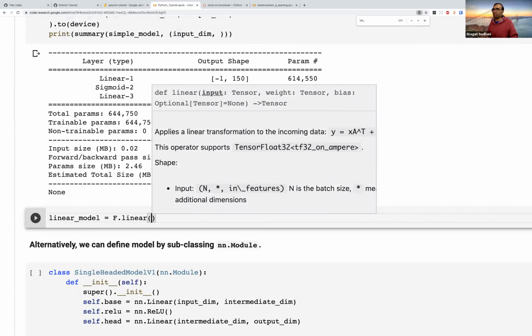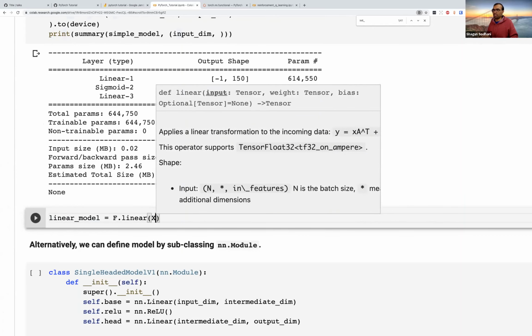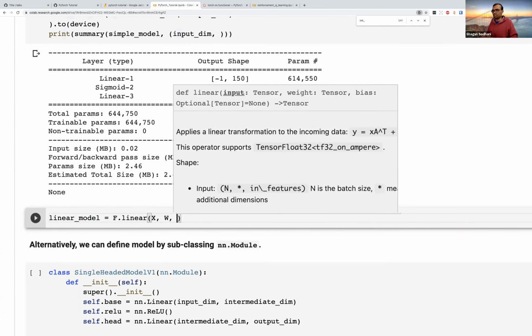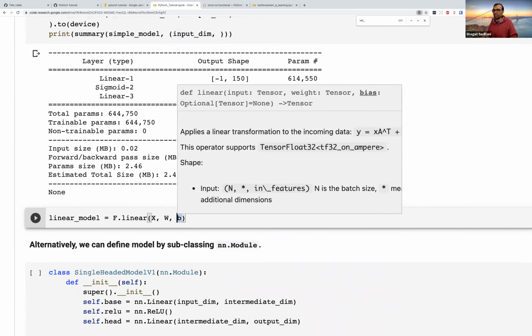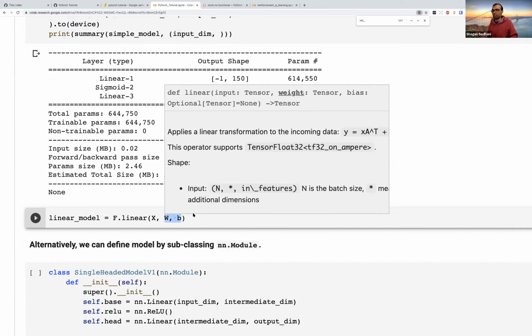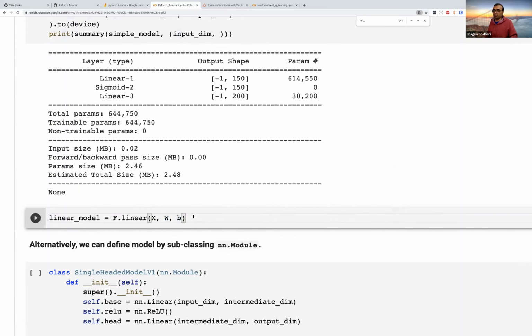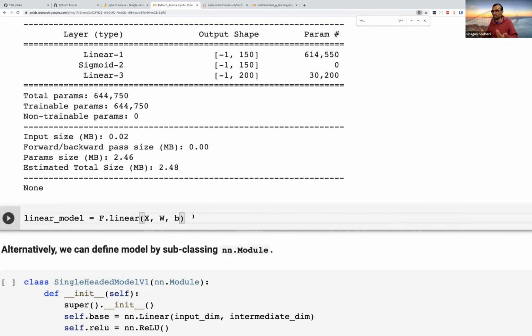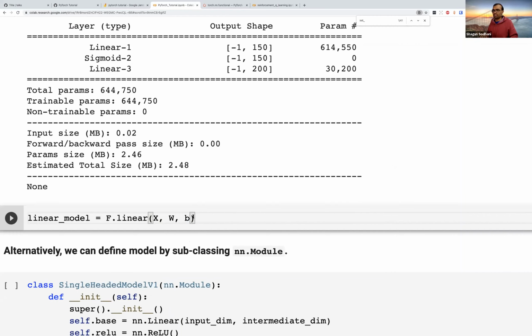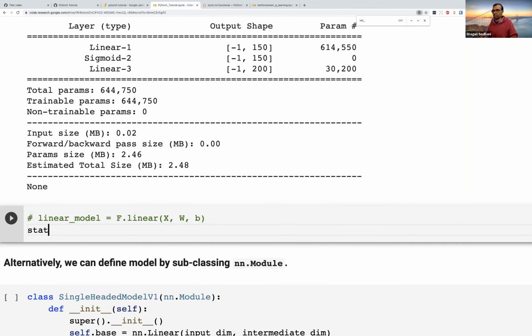The problem with f.linear was that when we were passing an x, we also had to pass a w and a b to it. So we had to take care of these weights and biases. For just weights and biases, this is probably not too difficult, but when you have a lot of such weights and biases, it becomes tricky. So instead of using a functional module, what we are going to use is a stateful module.